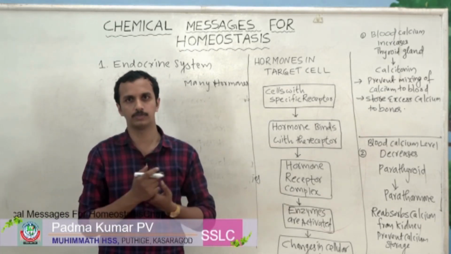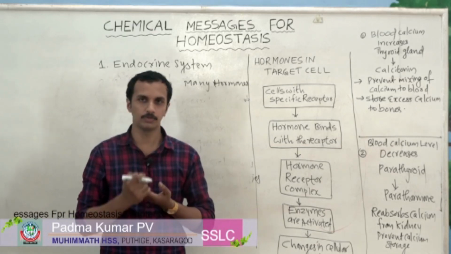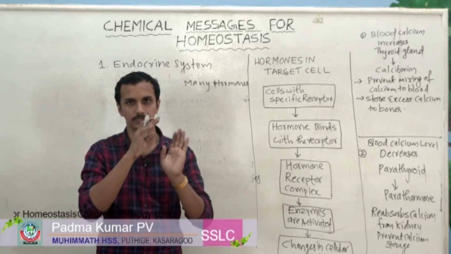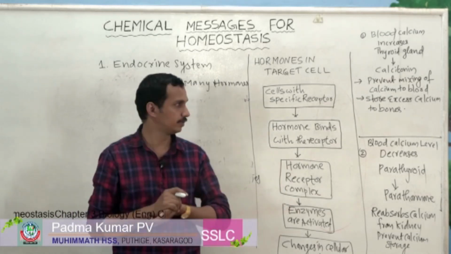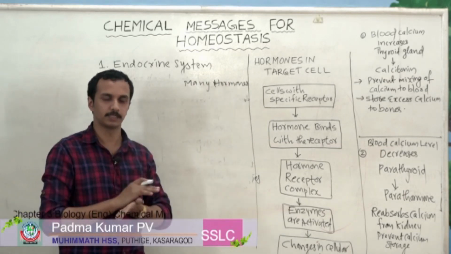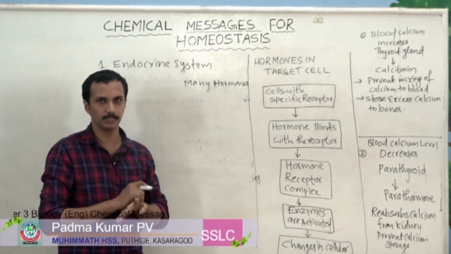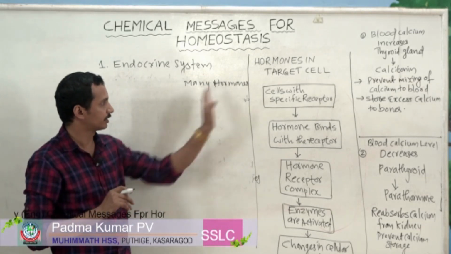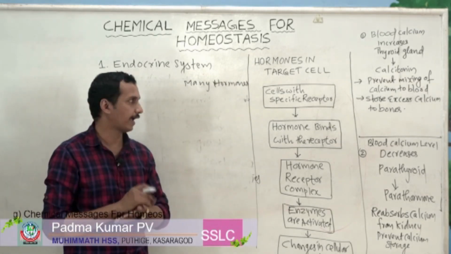And how do these hormones act on a specific site, or how do they work, that we have to discuss. What are hormones? Hormones are chemical substances released by endocrine glands. Just remember it.